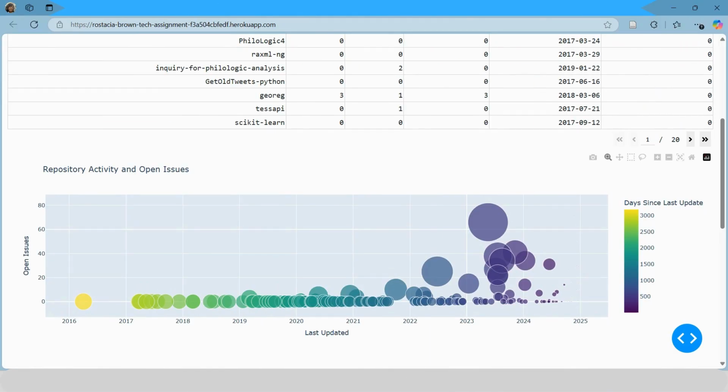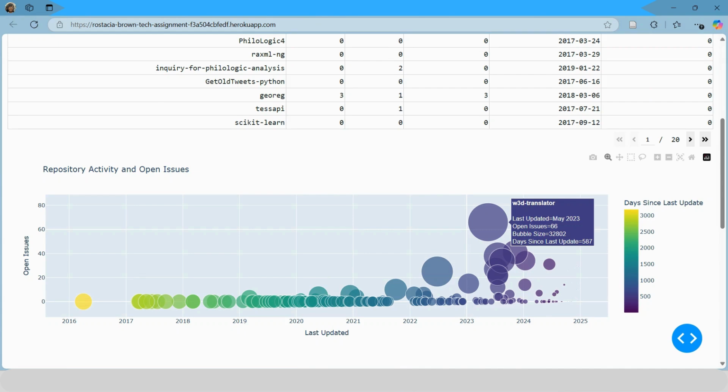This is a responsive bubble chart that displays the repositories according to their last update date and the number of open issues. When you hover over a bubble, you can see the specific data of that repository. Each bubble represents a repo, and you can see its last update date, number of open issues, and days since the last update.